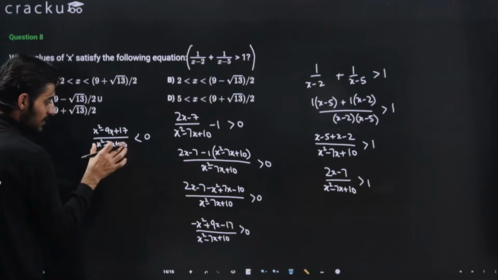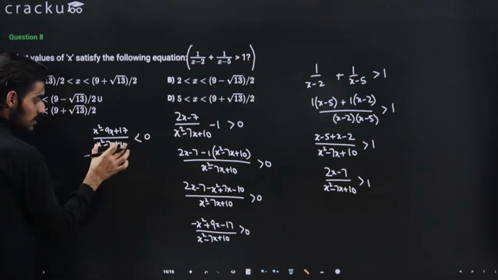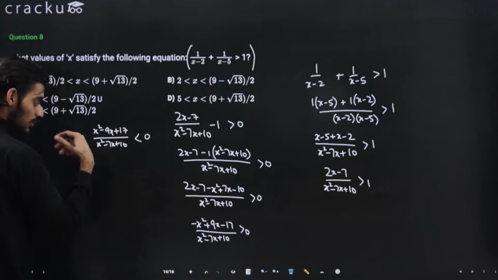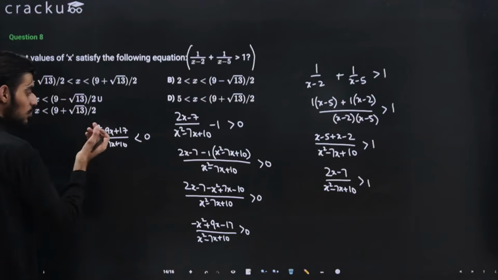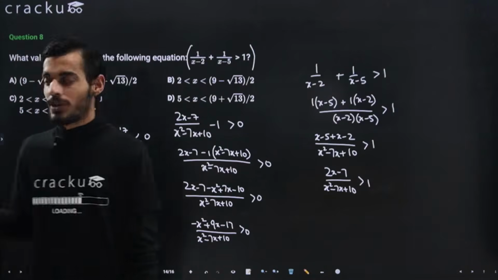Now because we don't know the sign of this particular term, we can't just multiply to the right hand side. We can just take it to the numerator only, or what you can say is, whenever we have some terms in the numerator and also some terms in the denominator that is less than 0, you can consider it as both the terms in the numerator.